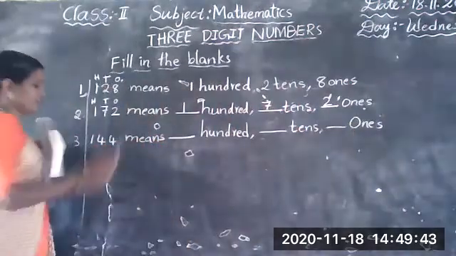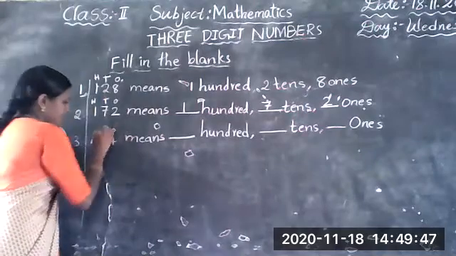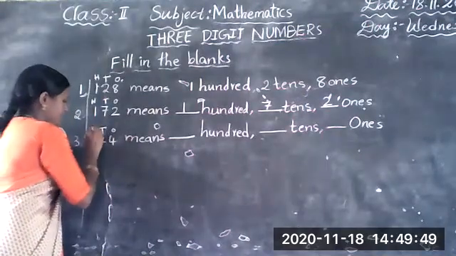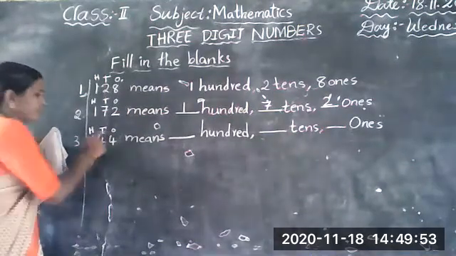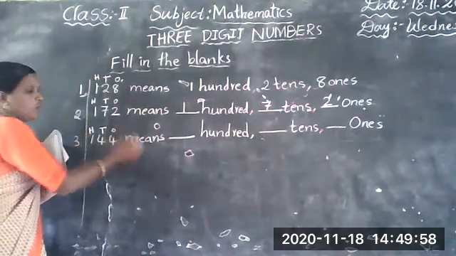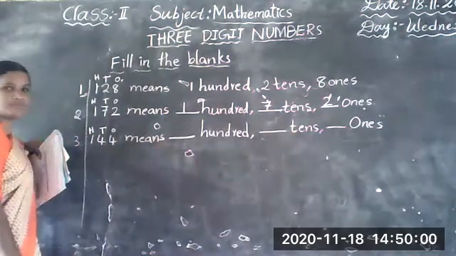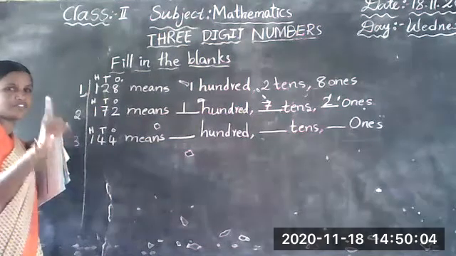Now let us first write like this. This is the ones place. This is the tens place. This is the hundred place. Are you clear about ones place, tens place, hundreds place? So how many hundreds are there? 100.